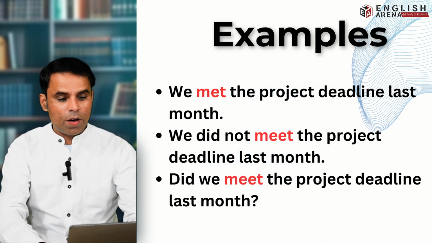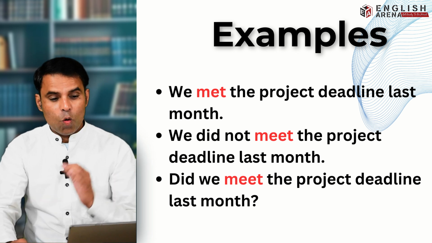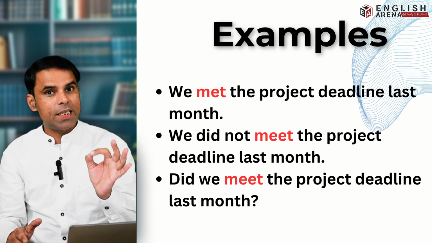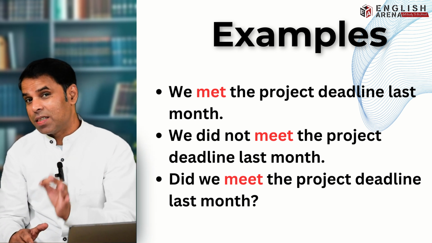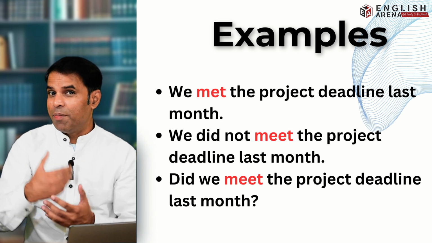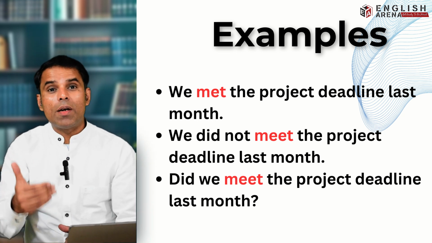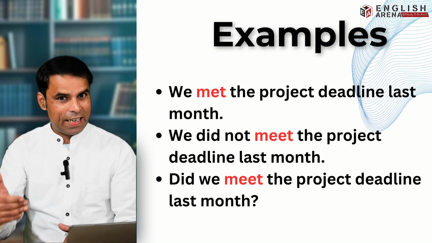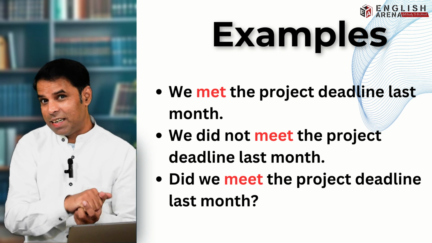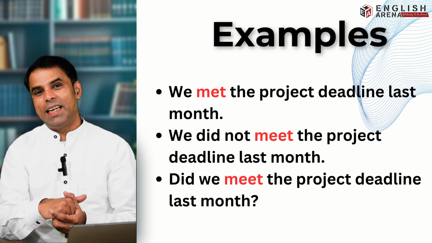So let's go for some examples here. First, affirmative. Let's say that we met the project deadline last month. What is met? Met is the second form of meet. Now, अब let's say कि हमें ये कहना हो कि हमने पिछले महीने प्रोजेक्ट की डेडलाइन मीट नहीं करी. So we did not meet the project deadline last month. Or अब हमें कहना हो कि क्या हमने पिछले महीने प्रोजेक्ट की डेडलाइन मीट करी. So did we meet the project deadline last month?